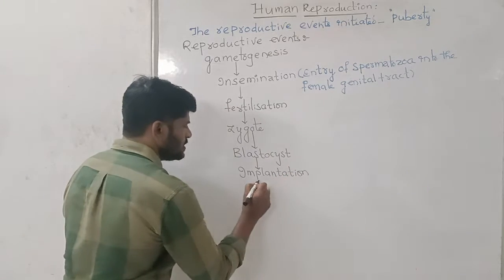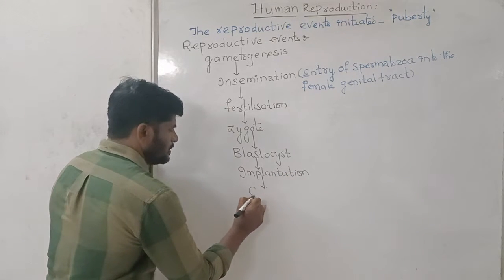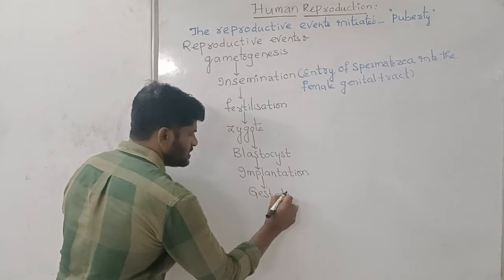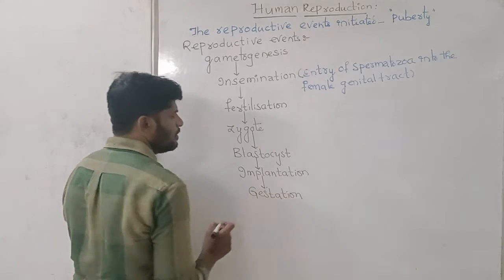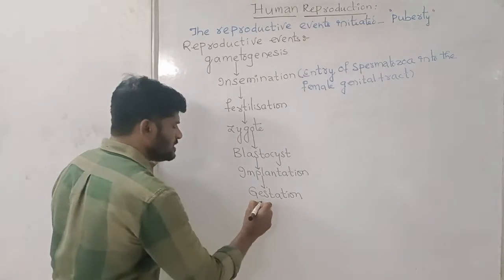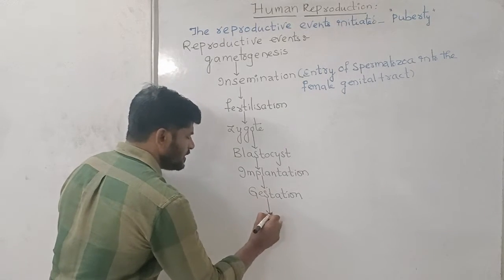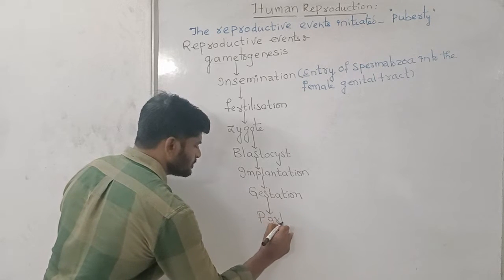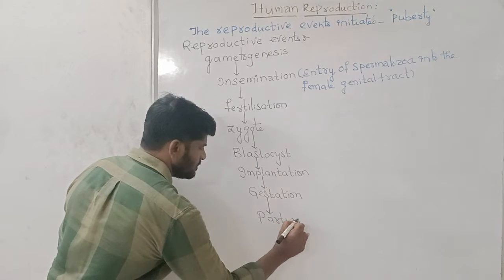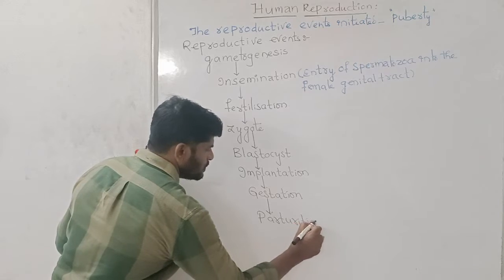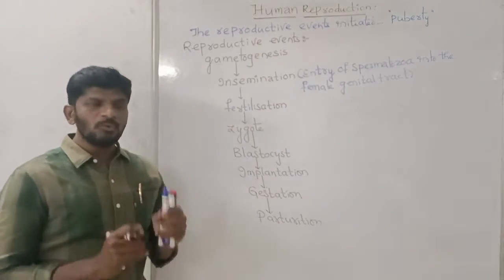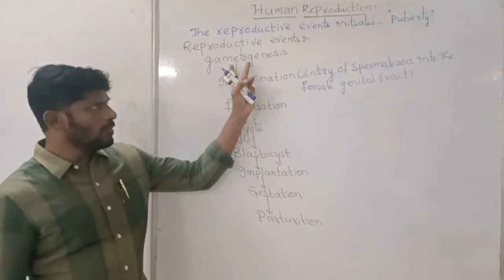After implantation, the gestation period. At the end of the gestation, childbirth occurs, which is called as parturition. So these are the reproductive events in the human beings.